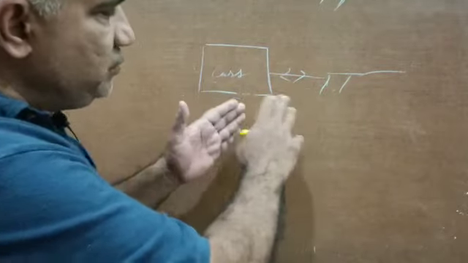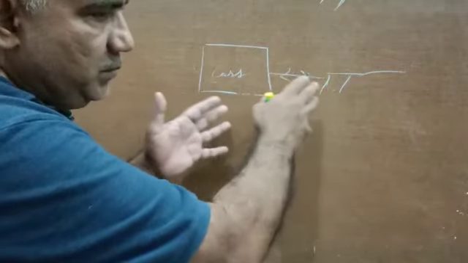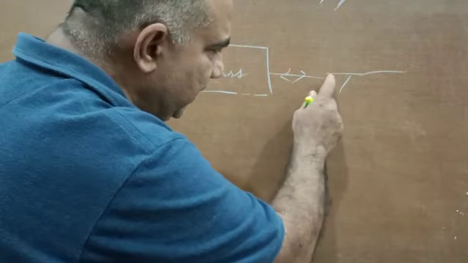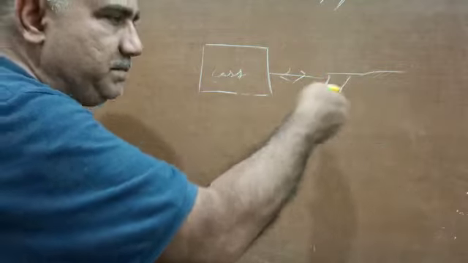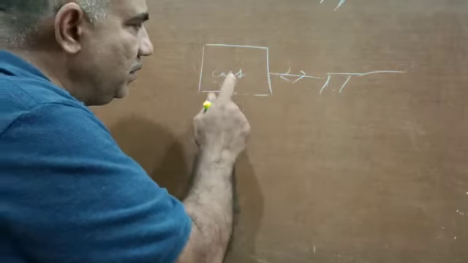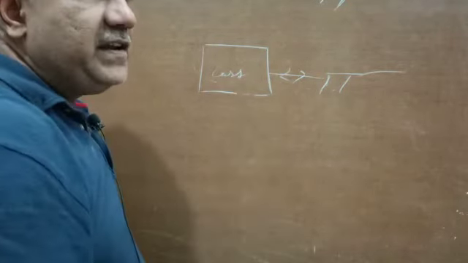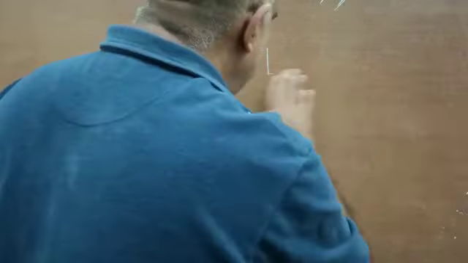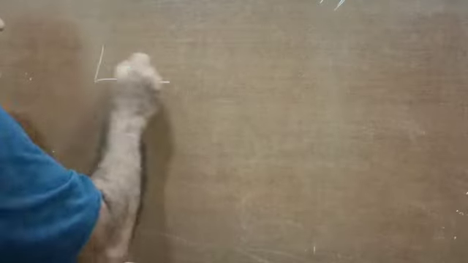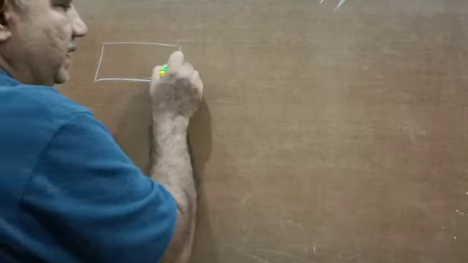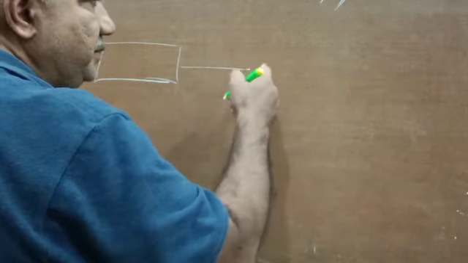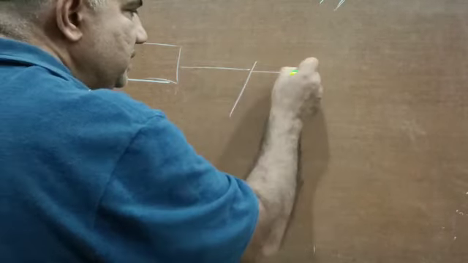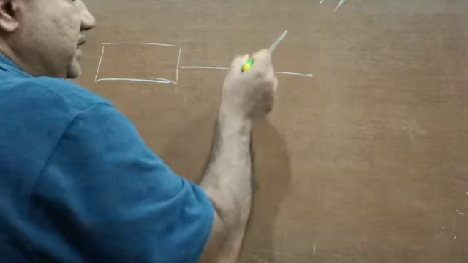But please try to understand that when this system moves, the horse and the cart both moving, the forward pull of the horse and the backward pull of the cart are not the only forces acting. There are a large number of forces, and how they are acting, that also we will see. So let me make a diagram here. Let us say this is the cart and it is tied with the horse.